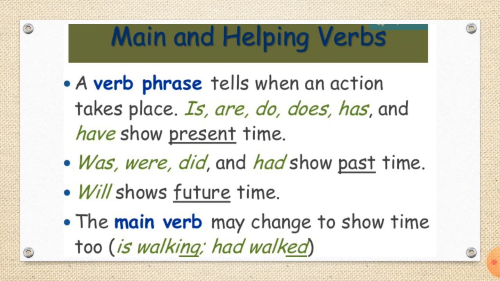A verb phrase tells when an action takes place. Is, are, do, does, has and have show present time, while am, was, were, did and had show past time, and will shows future time. The main verb may change to show time too. Is walking, had walked. It changed according to the tense of the verb. The main verb changes.